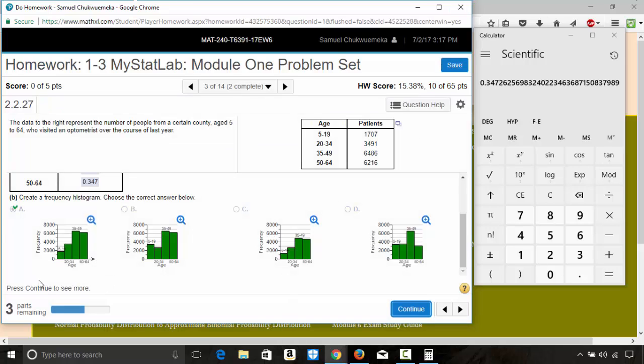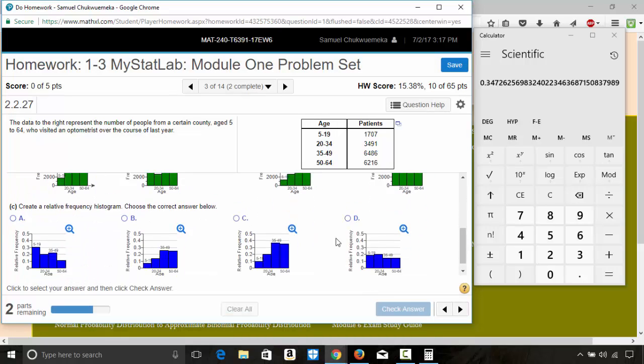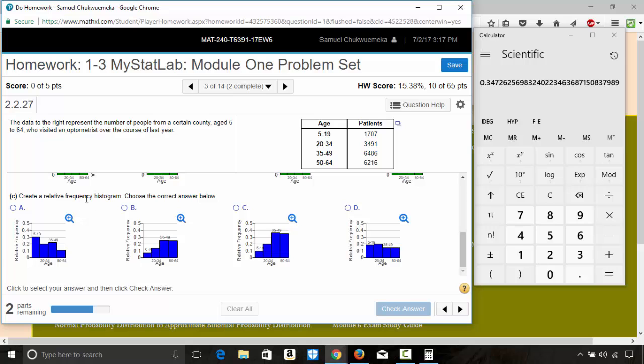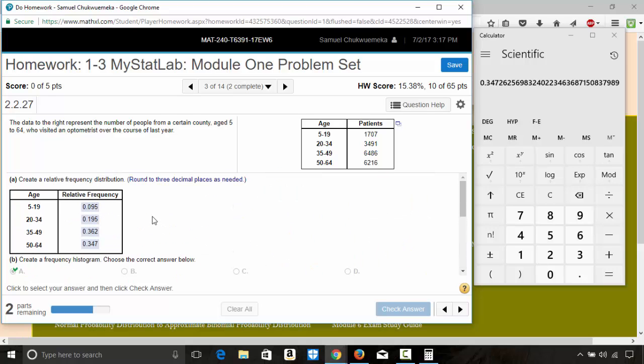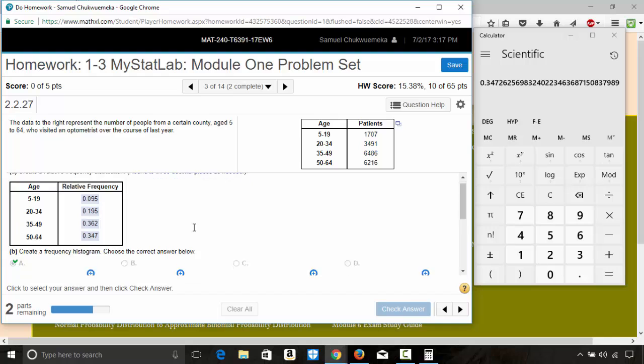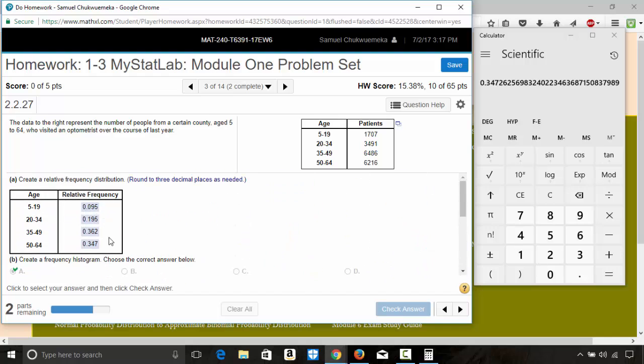The next one, it says press continue to see more. Continue. The next one is to create a relative frequency histogram. The highest should be 1. If you sum the entire thing, it should give you 1. And actually, that is the way you check for a relative frequency histogram. If you add up all the relative frequencies, it should give you 1 or 100%.